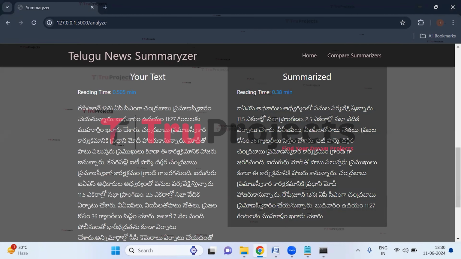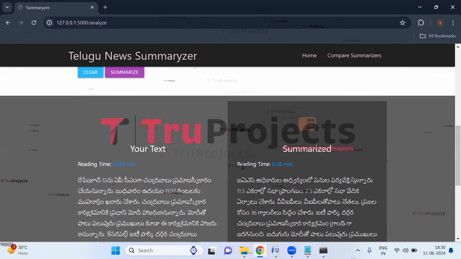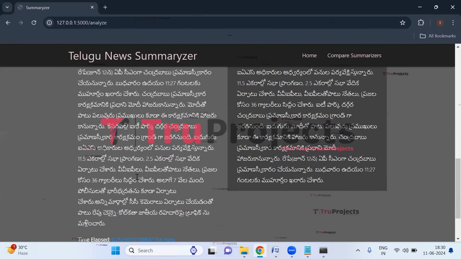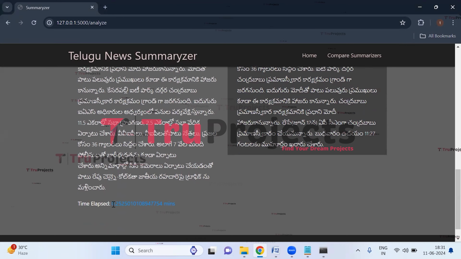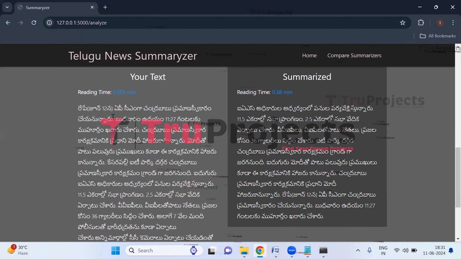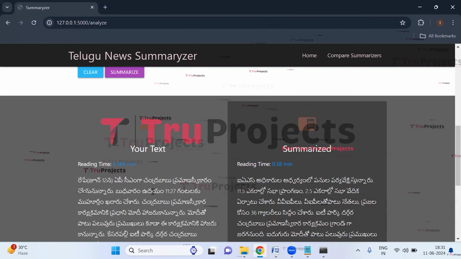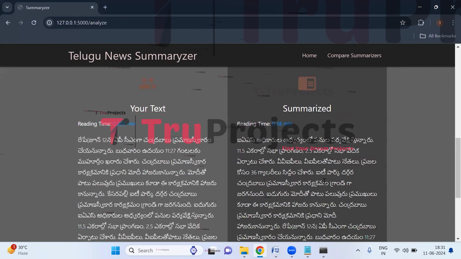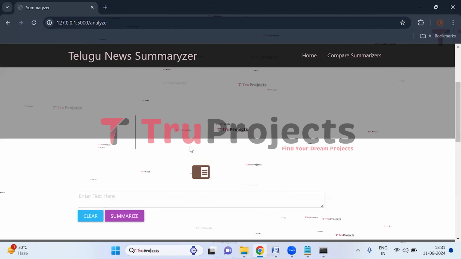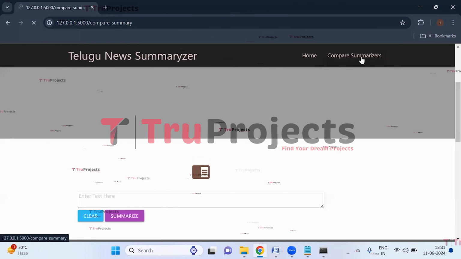And here this is the summarized news, which is given in brief. And here we can see the reading time, which is 0.38 minutes, which is less than the original one. And here we can see the time elapsed. So this is the time which is over after we have entered this text. So here we can see the text and the summarized text. Now click on compare summaries link.